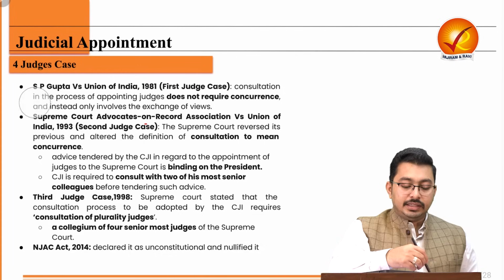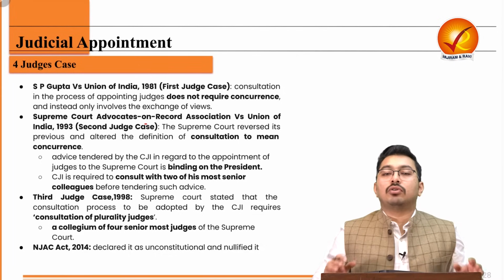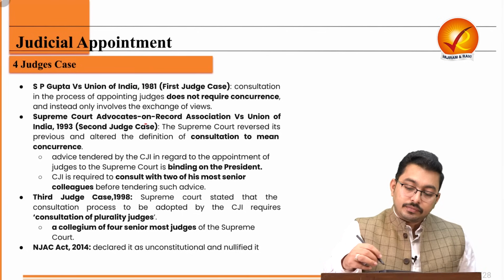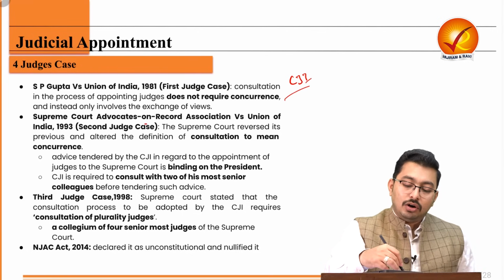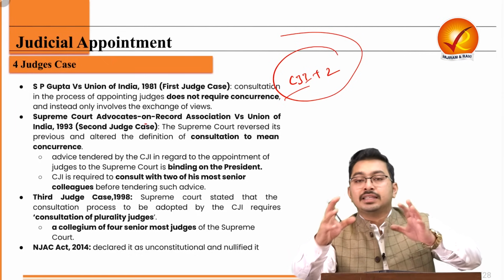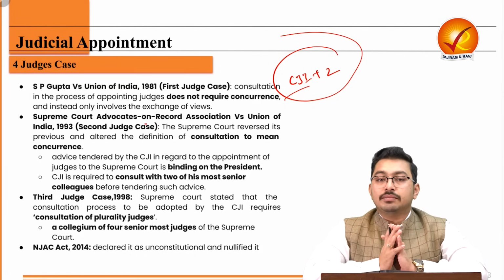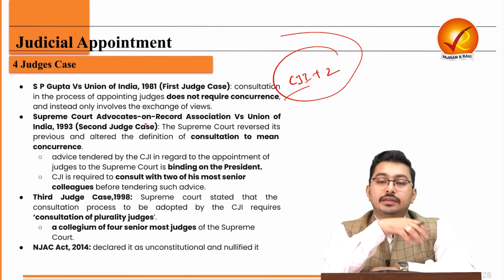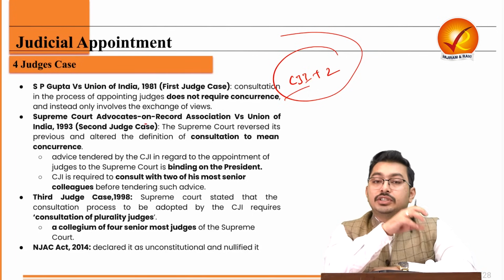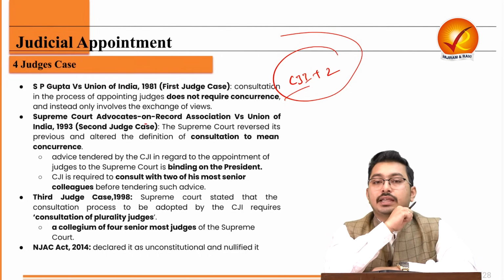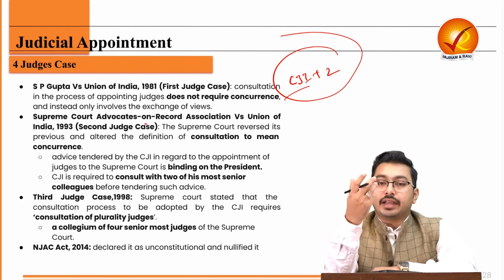And this was a judicial innovation. This body was called a collegium, and this body was a three-membered body. So the Chief Justice of India, along with two other senior most judges, they were to tell the executive that this particular judge seems good, and the executive will have to abide by what the judiciary has suggested. Now, in the third judge's case, there was more modification.